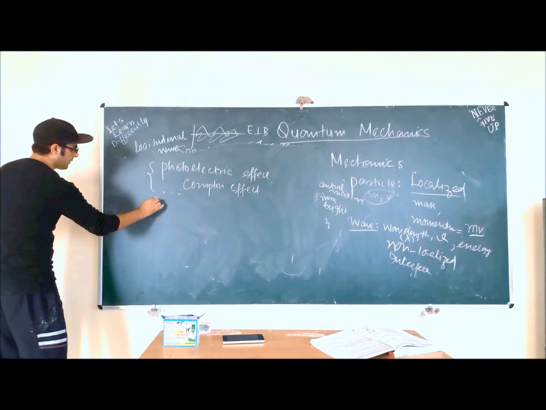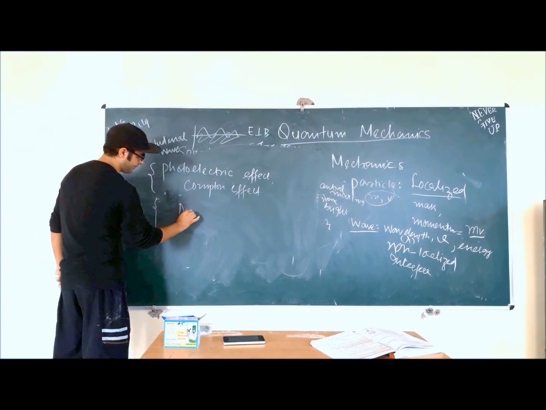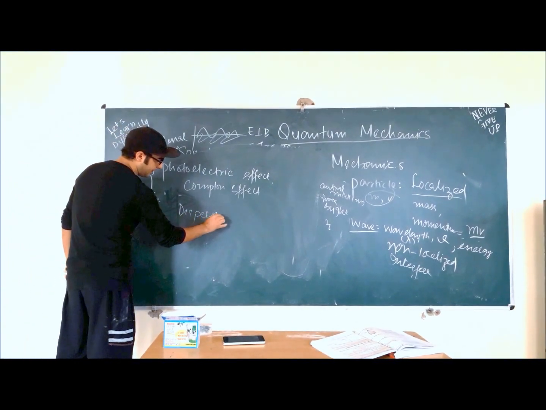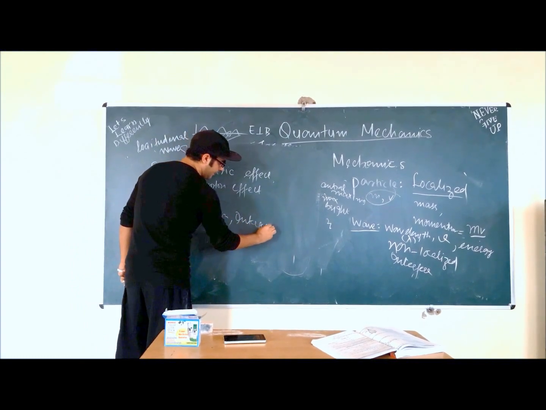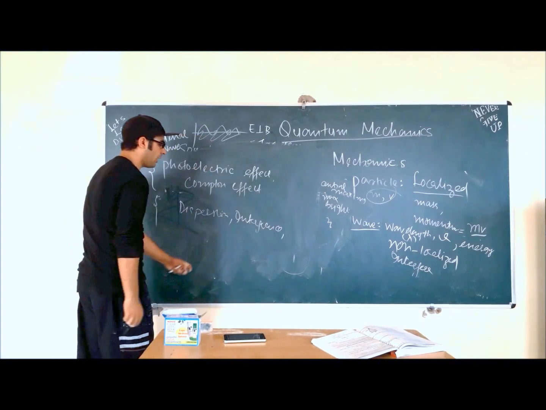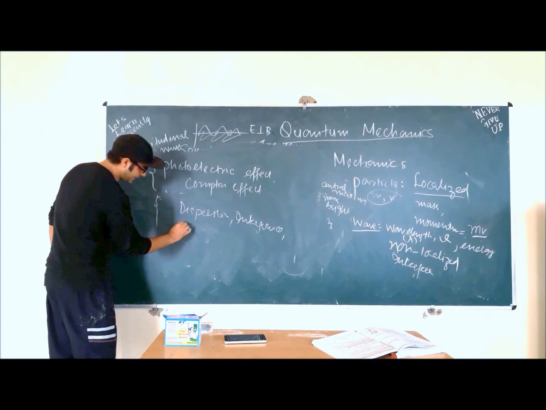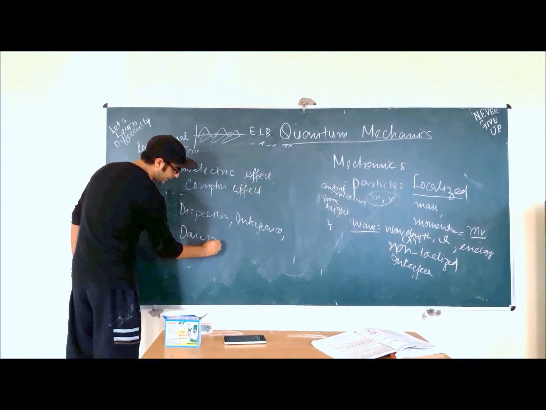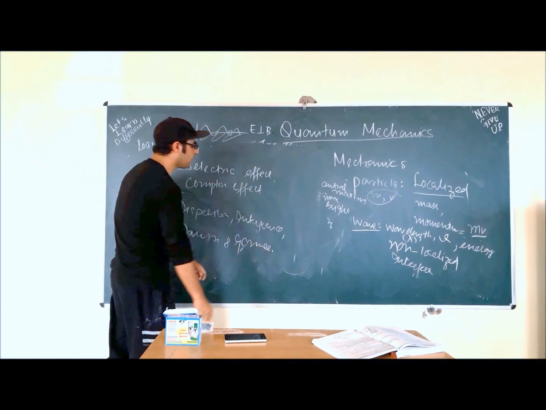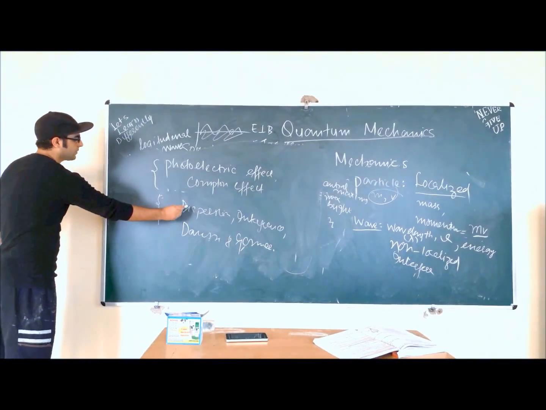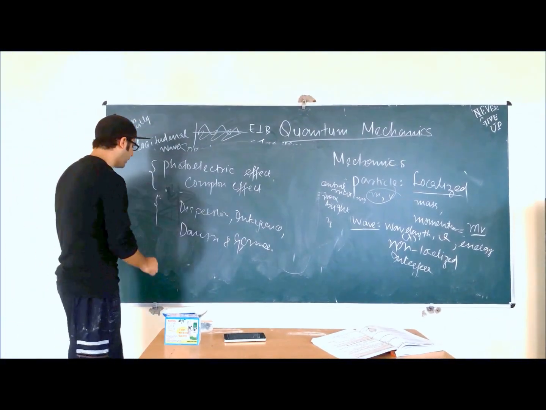If we go to phenomena like dispersion, like interference, etc., and the experiment made by Davisson and Germer, in these experiments the light behaves as a wave.